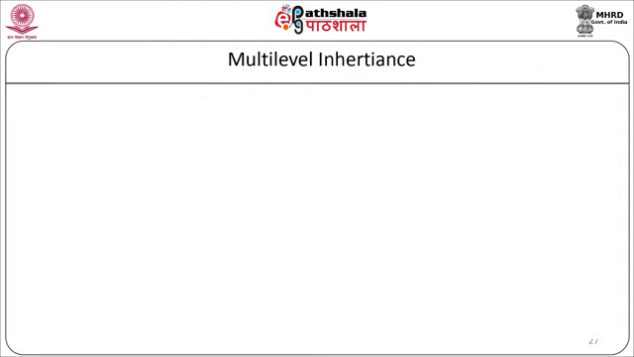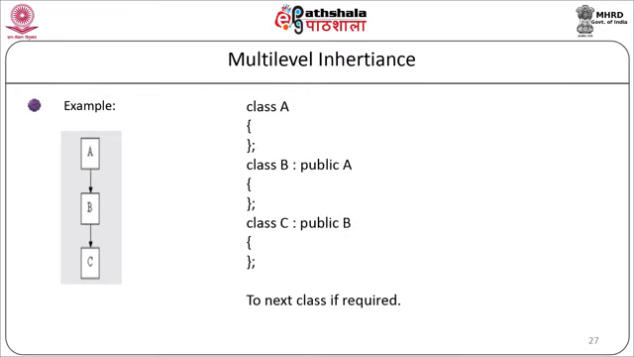For example, multi-level inheritance can be represented as: class A is inherited in class B, class B is inherited in class C. So as you can see here, class A is a base class, class B is a derived class, and for the second level, class B is a base class and class C is a derived class. It can be represented as class A, that is a base class definition, class B : public A and the definition of class B, then class C : public B and the definition of class C.